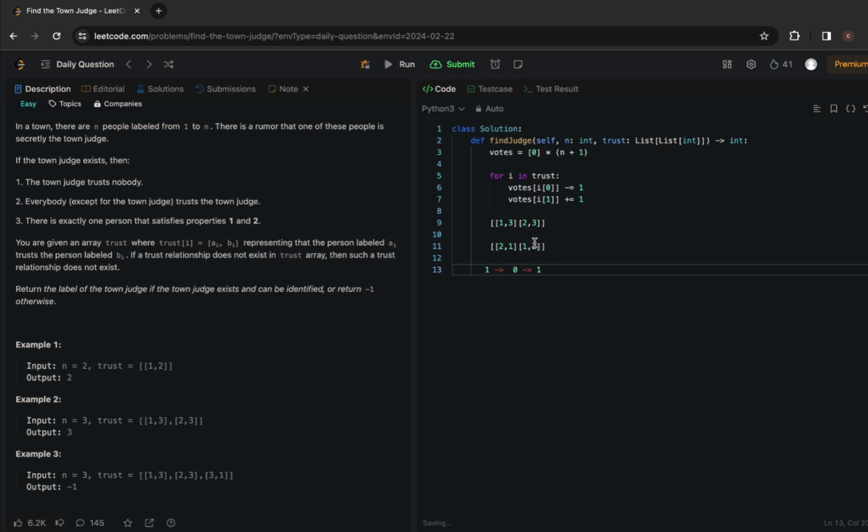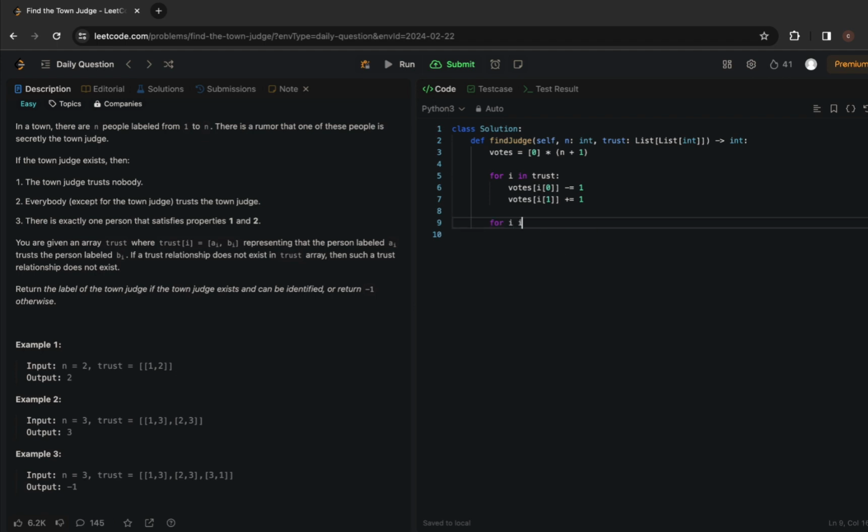Now if you go to the second element, you see that this person is a common person, correct? So it can't be a judge. It can't trust himself, correct? They can't vote for themselves. So for that, you will decrement it by 1, so it will become 0. They can't trust themselves. So which is why if you see a value in the 0th index, you will decrement it. If you see it in the first index, you will increment the count because they are being trusted. If it is in 1, they can't trust themselves, which is why we are doing it.